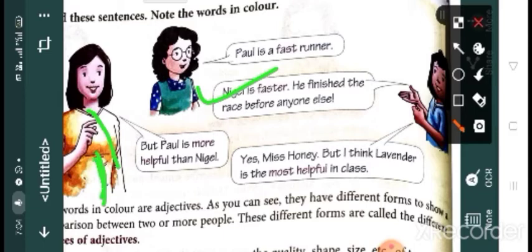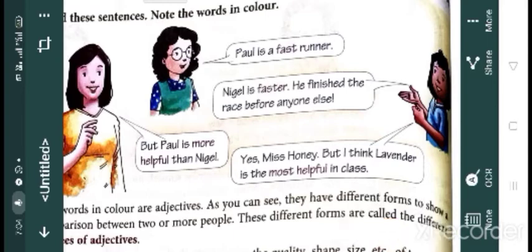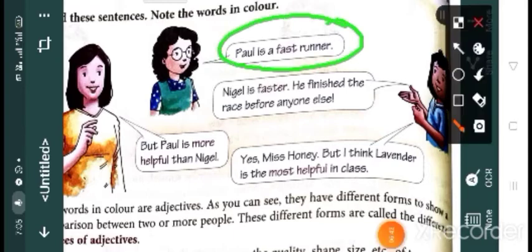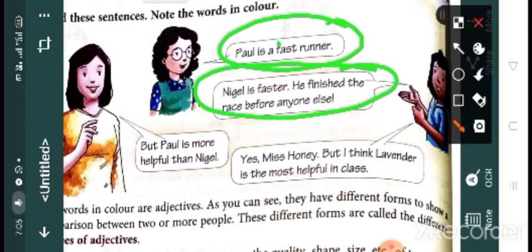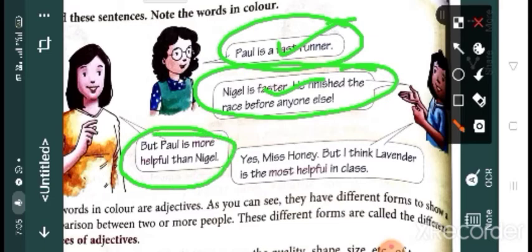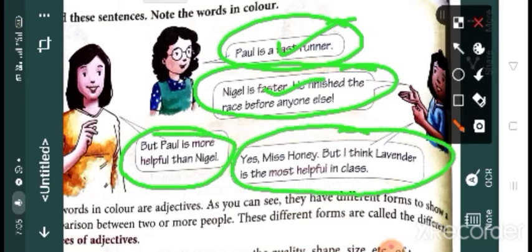So, here, children, listen once more. Here, Paul is a fast runner. Here, we are not comparing Paul with anyone. But here, we are comparing Nikhil and Paul, isn't it? So, here fast, here faster. Here, Paul is being compared to Nikhil, and here Lavender is compared with the whole class. Clear?